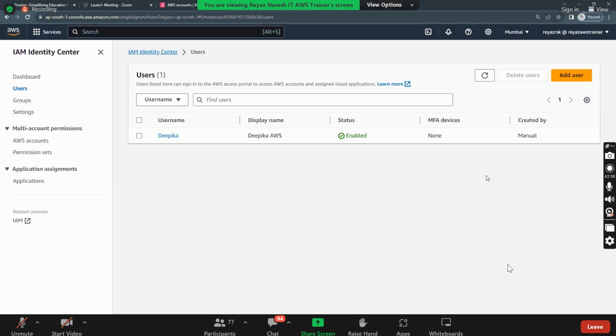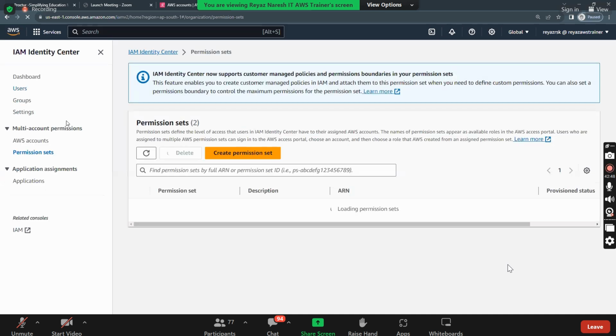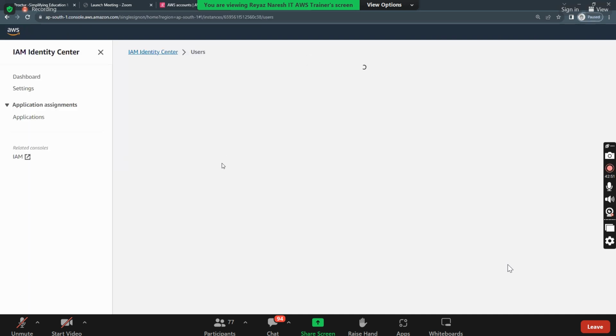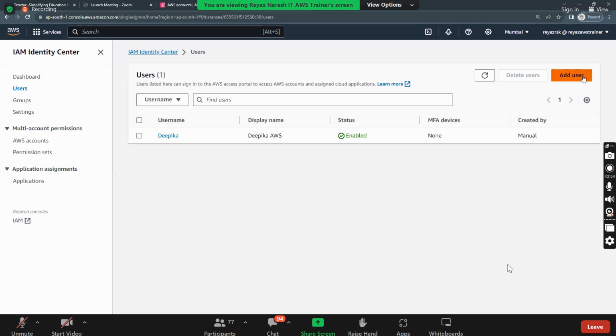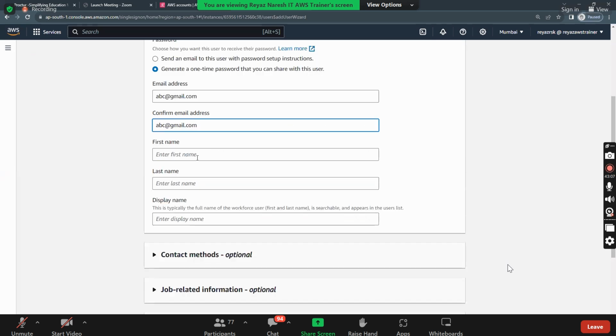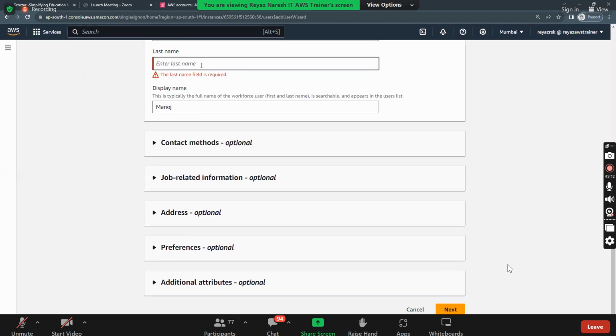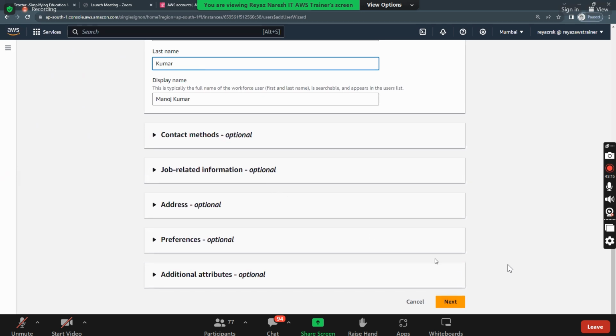Okay. How are permissions designated? Did we create the permission sets here? Yes. Can we create our own inline policies also here? I'll create another user here, called Manoj. Email abc@gmail.com. So here Manoj, and then just next. Manoj Kumar. Next.